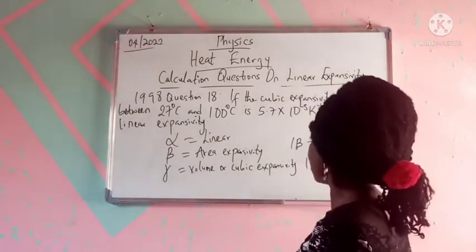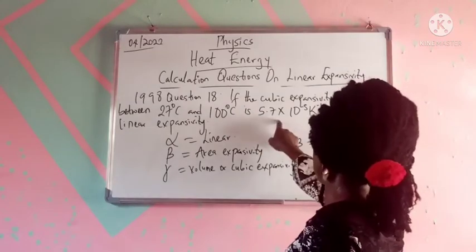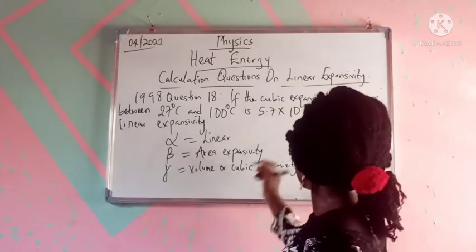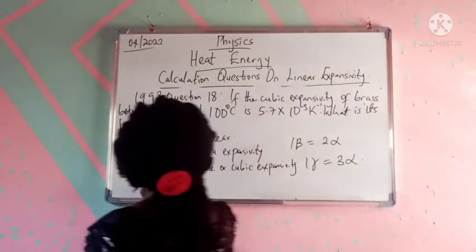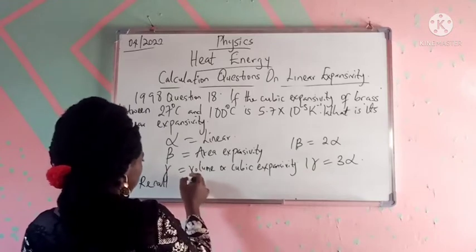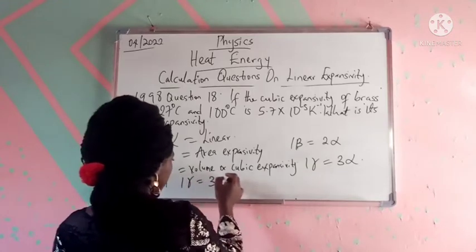So my question now says that this is the volume expansivity. If volume expansivity is this, what will be linear? Recall that 1 volume is equal to 3 linear.